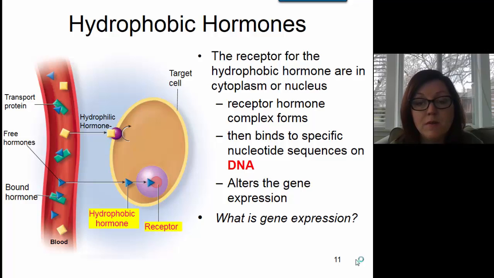And this is a pretty big deal. Okay? So this hormone receptor complex might be telling the cell to make a protein that it previously was not making, or perhaps the hormone receptor complex is telling the cell to stop making a protein. Okay? It just kind of depends upon the type of hormone and the situation in the cell. In either case, though, these hydrophobic hormones typically alter gene expression, and that's how they change the function of their target cell.